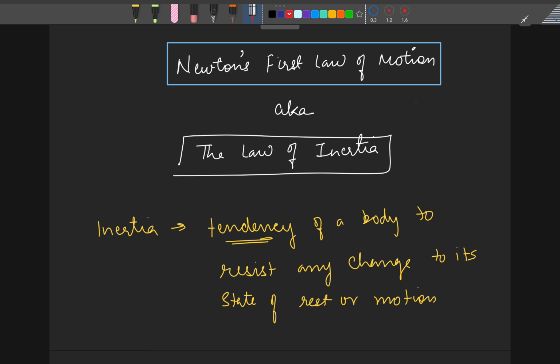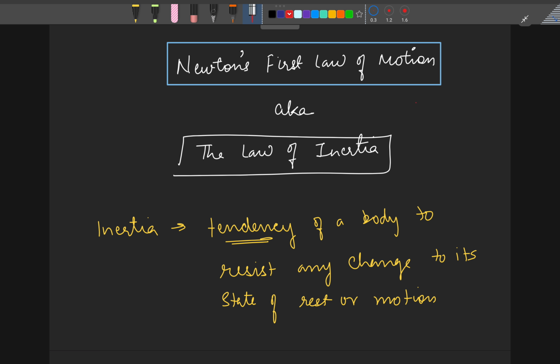motion. By that, what it means is, if any body which has some mass, for example, let's say a book or a glass which is kept on the table, right? So that glass will have the tendency to be at rest. If it is at rest originally, it will continue to be at rest unless you apply an external force and you pick it up and you keep it somewhere else, right?